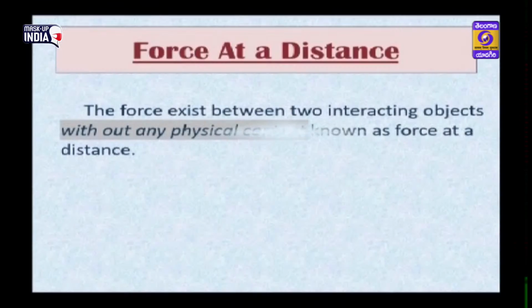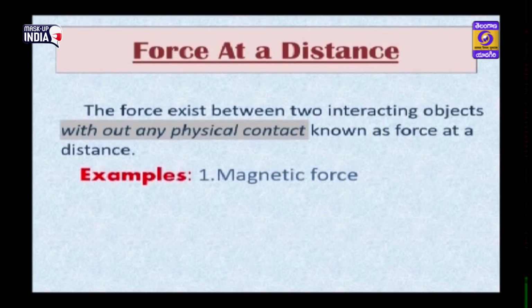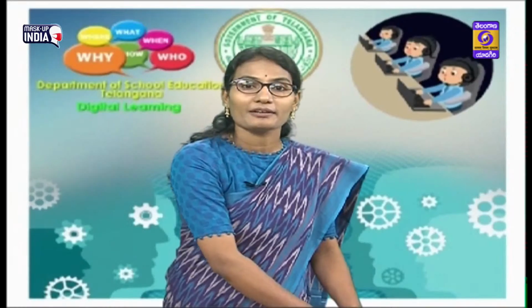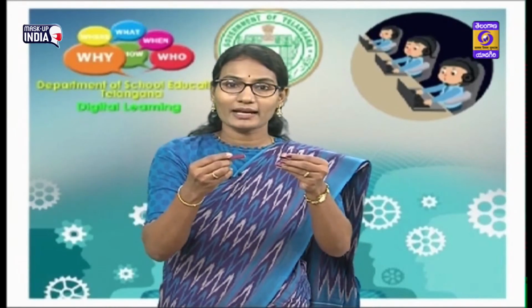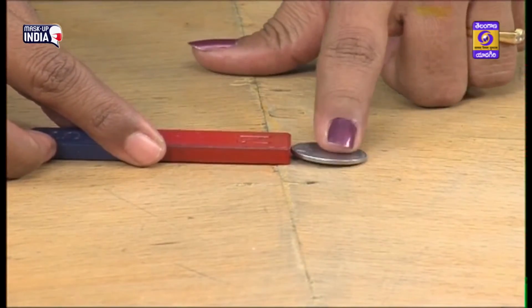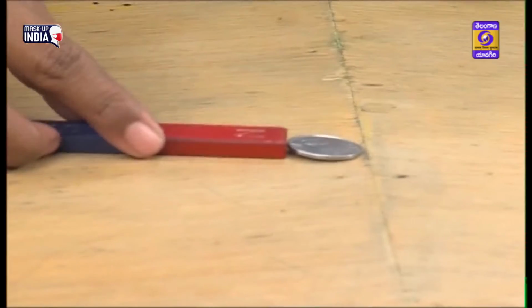Force at a distance. What is force at a distance? The force that exists between two interacting objects without any physical contact is known as force at a distance. Examples: magnetic force, electrostatic force and gravitational force. Children, you know about magnetic force, that is, a magnet attracts things at a distance. When you keep a coin at a distance, the magnet pulls the coin.